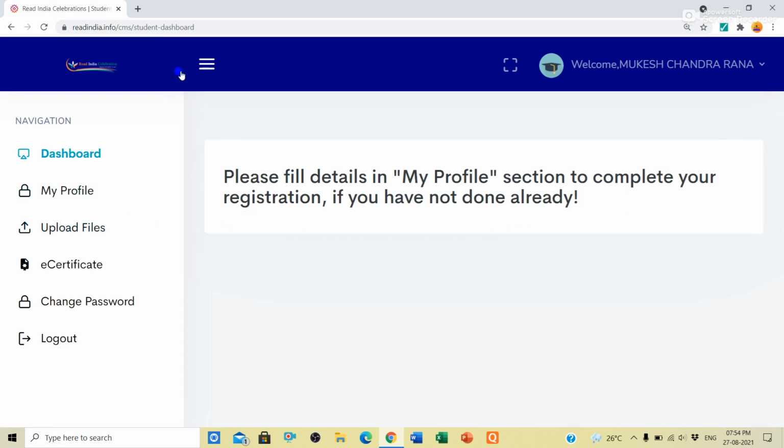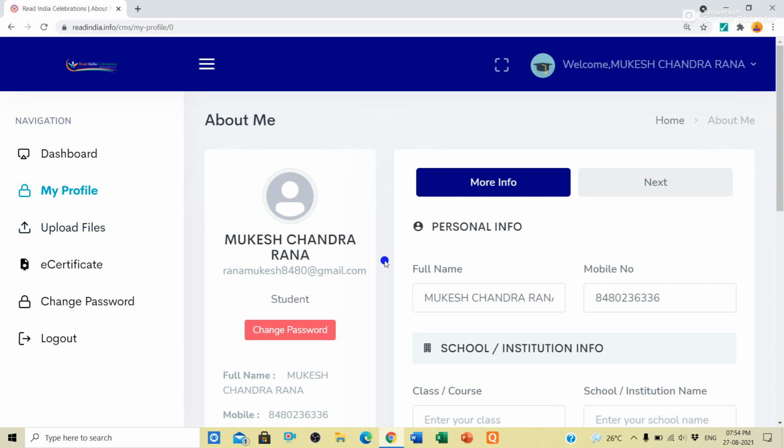Now I will click here. You have to click here, where there are three lines. When you click on the three lines, you will get such an interface. You will find dashboard, my profile, upload files, e-certificate, change password, and log out. Now you will click on my profile. After clicking on my profile, you will get such an interface.